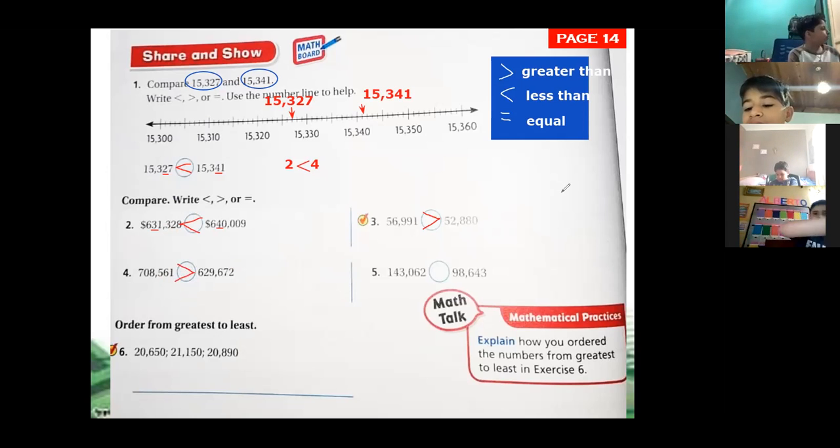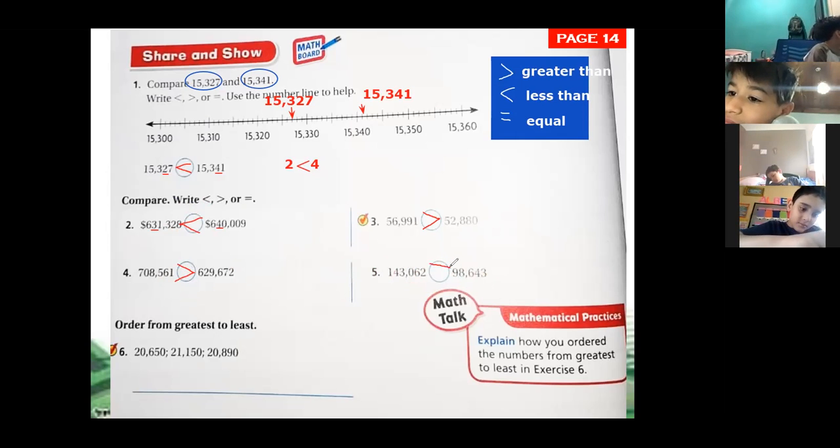Now let's see Fernando, number 5. The first amount, 143,062, is greater, less, or equal than 98,643? Greater. It's greater, that's right. 143,000 is greater than just having 98,000. Excellent. So we draw that sign. Perfect class. Now let's finish the class with exercise number 6.